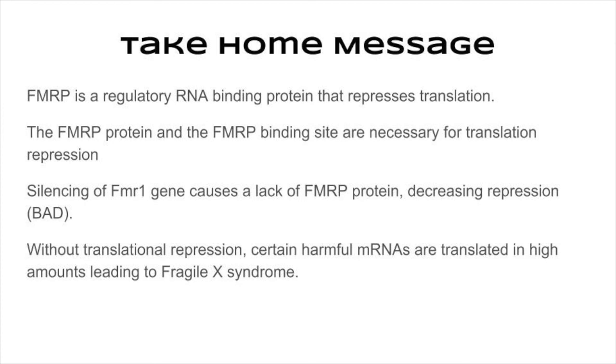So the take-home message for this presentation is that FMRP is a regulatory RNA binding protein that represses translation. The FMRP protein and the FMRP binding site are necessary for translational repression. Silencing of the FMR1 gene causes a lack of FMRP protein, which decreases repression, which is bad. Without translational repression, certain harmful mRNAs are translated in high amounts, leading to Fragile X syndrome.